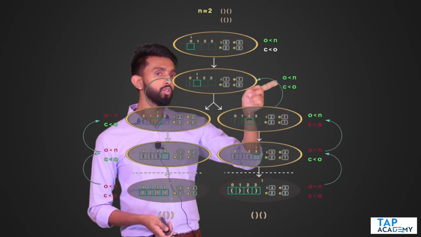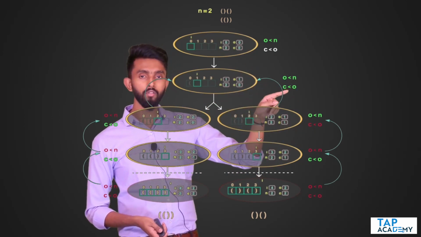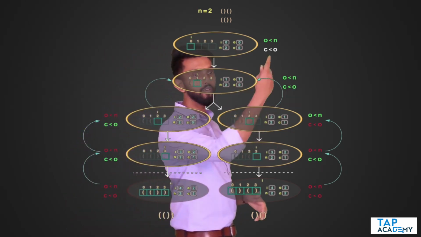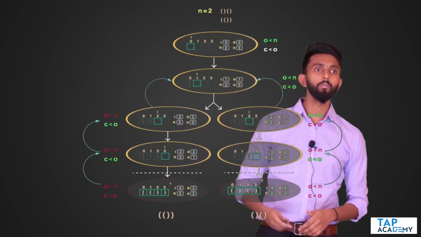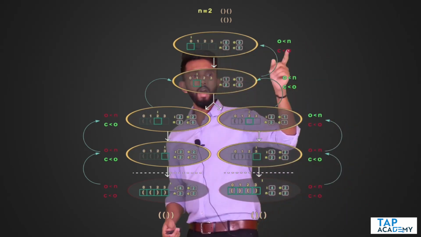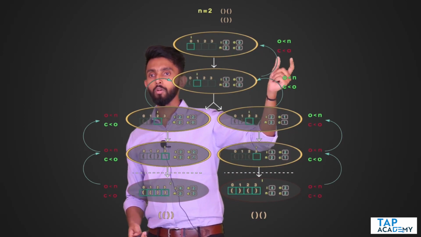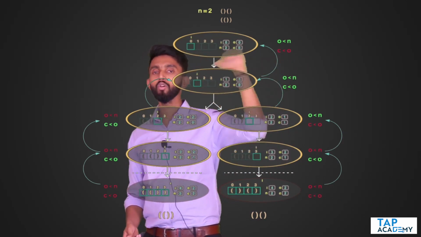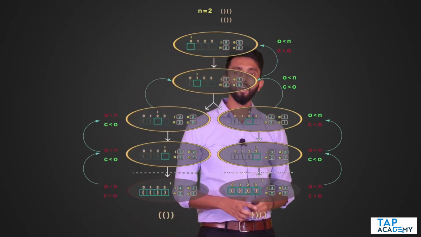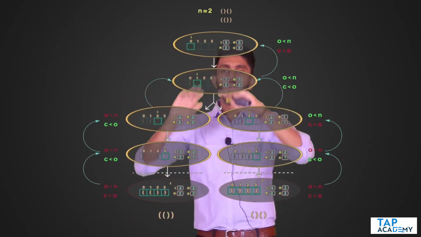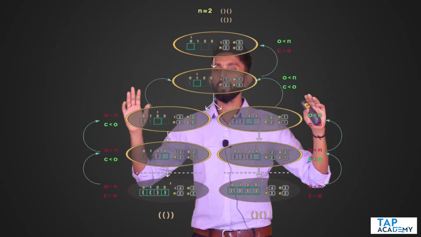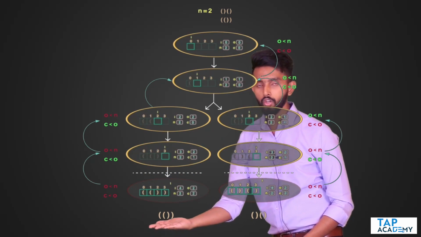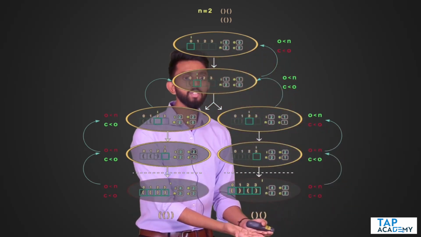And here also I will check if C less than O. And definitely here also nothing like that. So anyways, this is also done. So I will return back to the original. I hope I am clear. And here I will check C less than O, not possible. Closing is not possible because naturally the first character can never be closing. Condition wise also it will fail. I hope you are able to think. So finally it will return, execution will get over. At the end of it, one leaf gave you the first legit combination, second leaf gave you the second legit